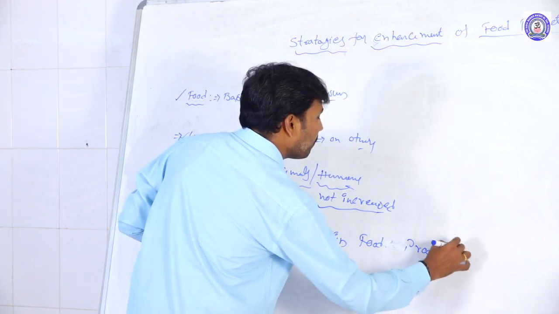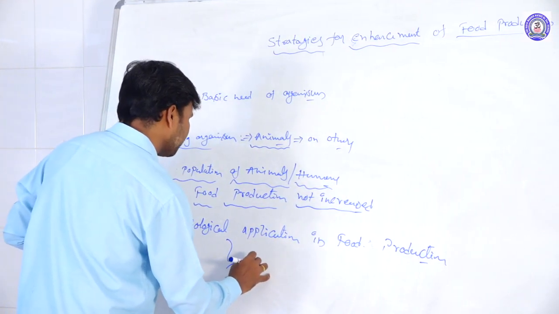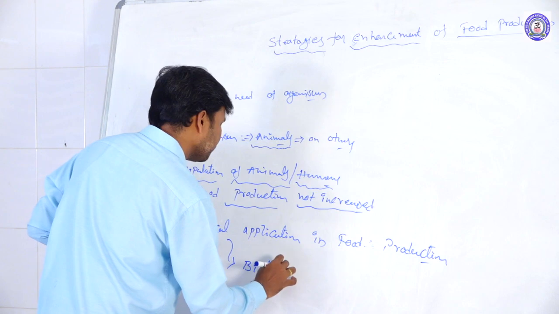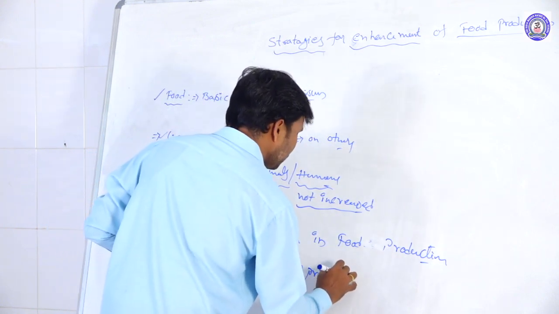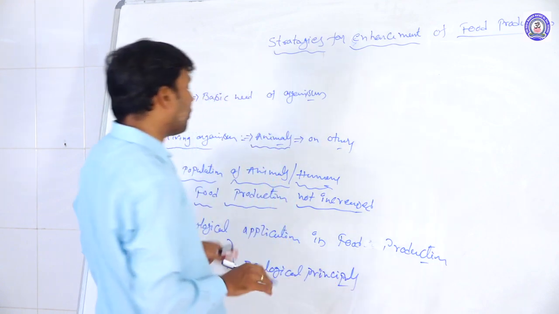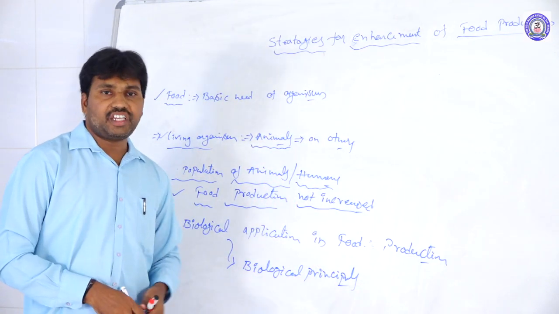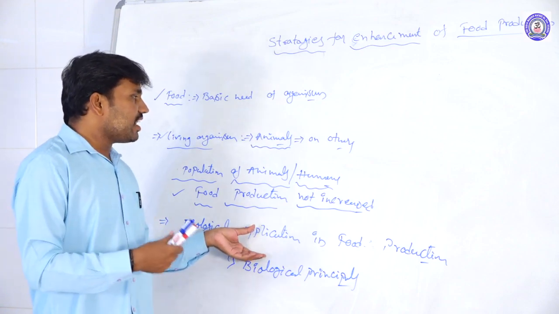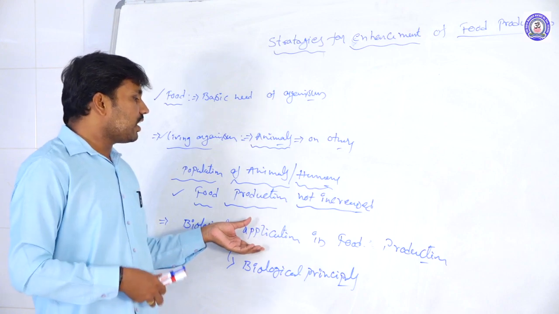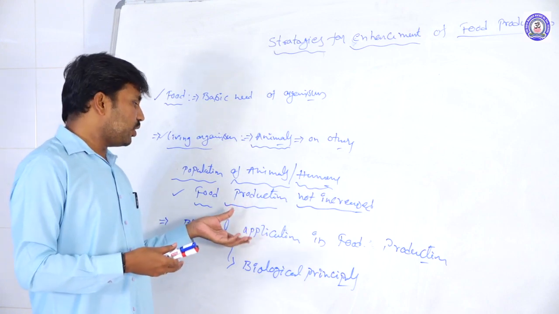We are applying biological principles, whatever they may be, to raise food productivity. By these applications we are able to improve the productivity, the quantity and the quality of the food material.